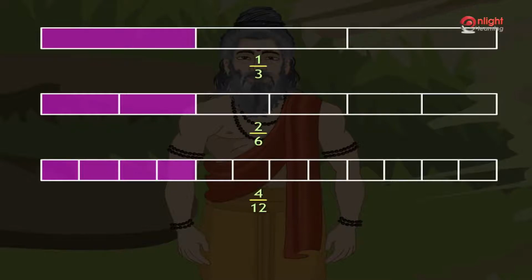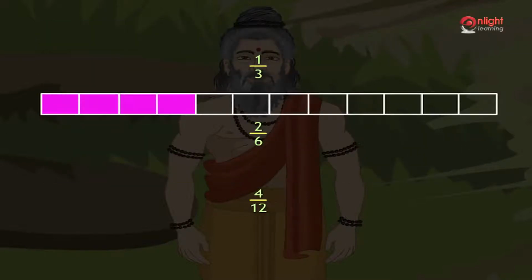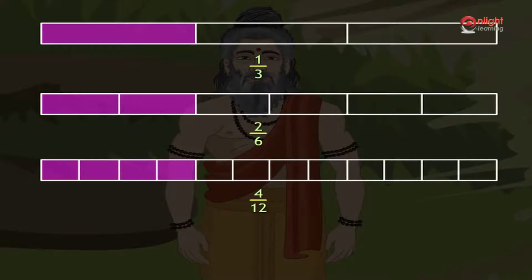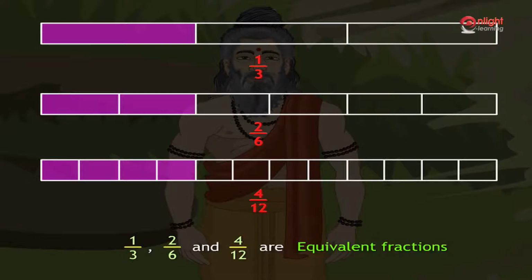Now, when we overlap one figure over the other, we notice the area shaded in all three figures is the same, but the fractions representing them are 1 by 3, 2 by 6 and 4 by 12. As the area shaded in all three figures is the same, the fractions 1 by 3, 2 by 6 and 4 by 12 are equivalent fractions.